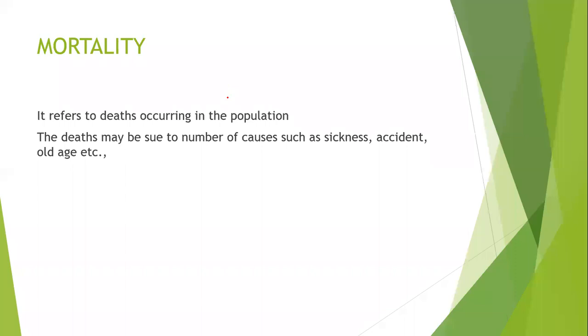Whereas in fertility, we were considering the population of women of childbearing age. But in mortality, we are not considering the sex composition, male or female. Why? The death can be anyone, male or female. So here we consider the total population.